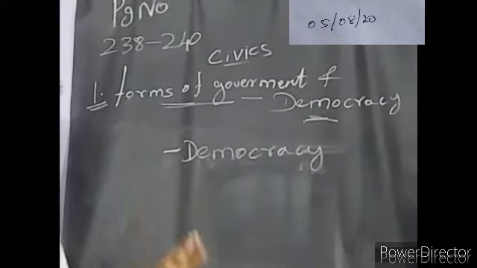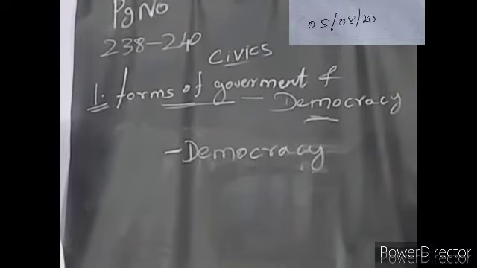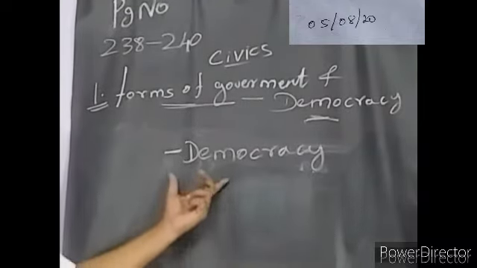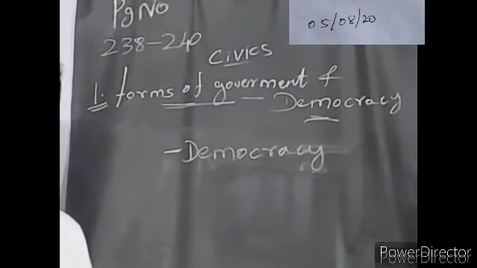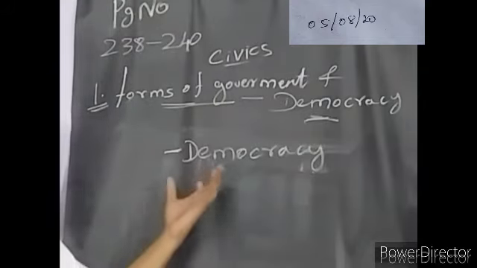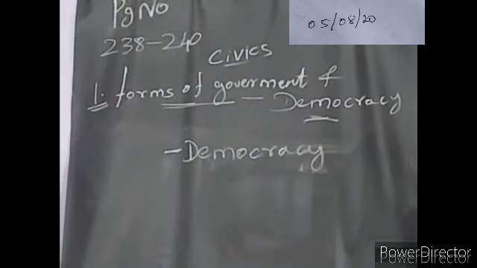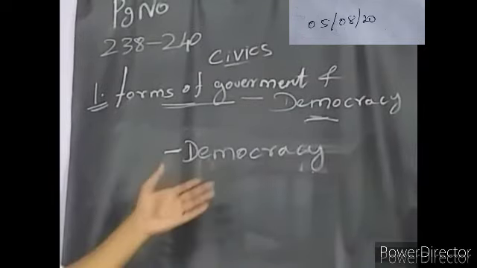The decisions are not taken by 20 members sitting at the center. The decisions should come from the bottom, from the people, like a village. This is the definition given by Gandhiji for democracy. Abraham Lincoln also gave a definition. What is that? Democracy is for the people, of the people, by the people. So these are different kinds of definitions available for democracy.